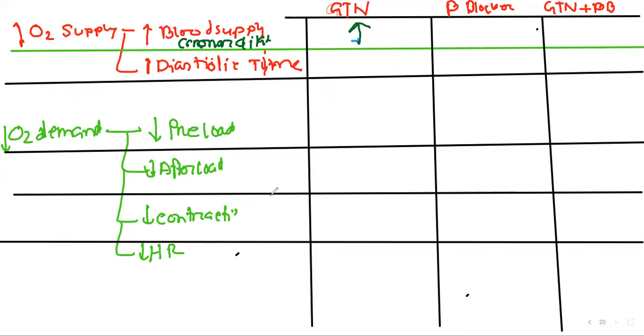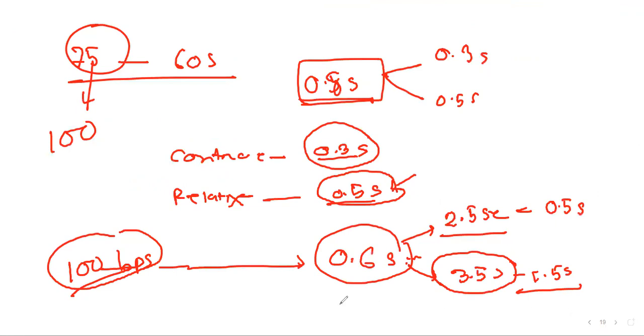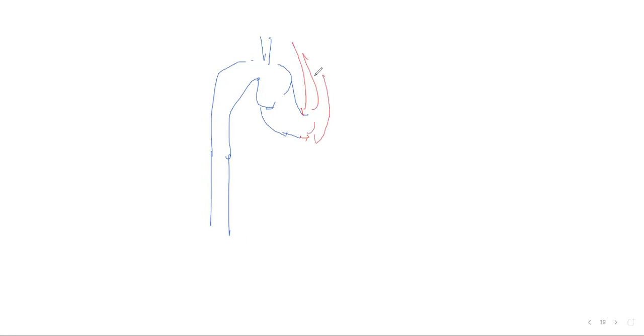How is it done? Suppose it's a vein, and the vein ultimately fills into our right heart, and from there through the lungs to our left heart and our aorta.